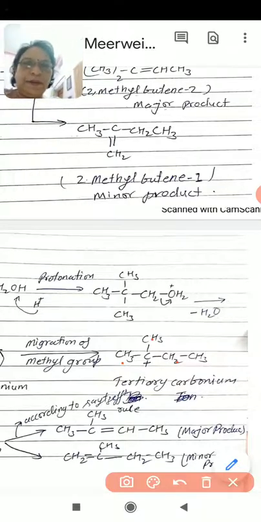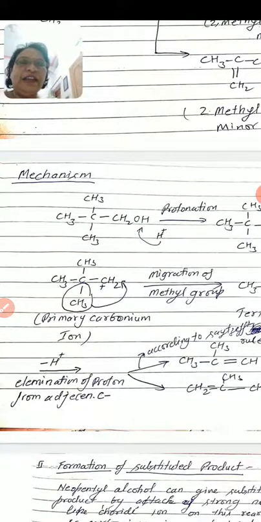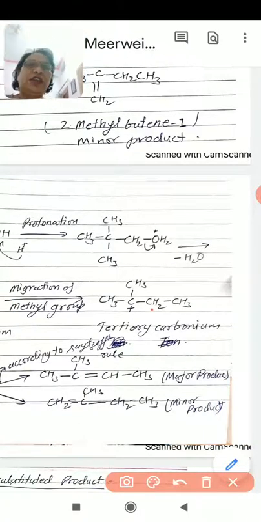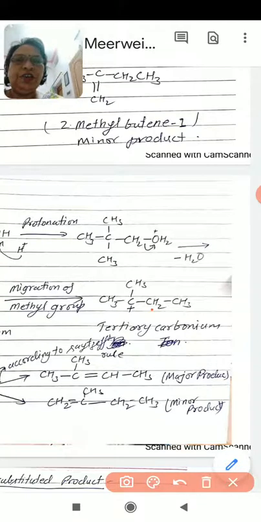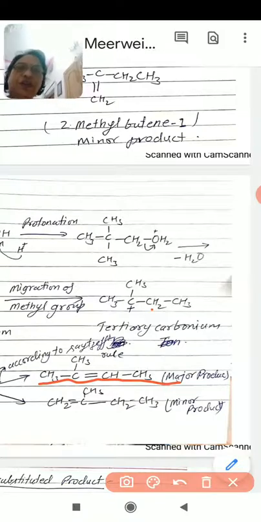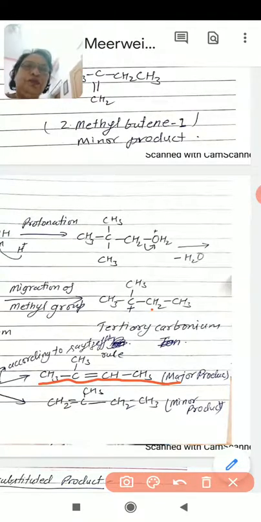So look here, deprotonation occurs from this carbon, and we will get this product. Our major product will be 2-methyl-2-butene.